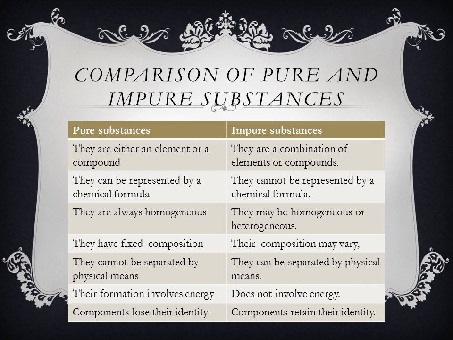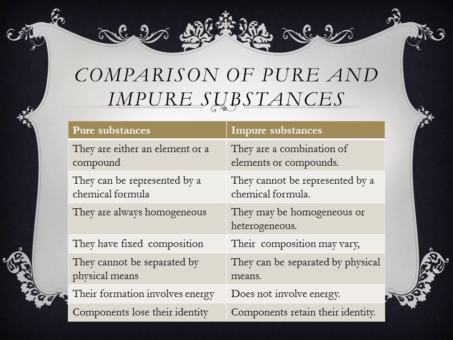We have a table here, pure substances and impure substances. Pure substances are either an element or a compound. Impure substances are a combination of elements or compounds or both. Pure substances can be represented by a chemical formula.